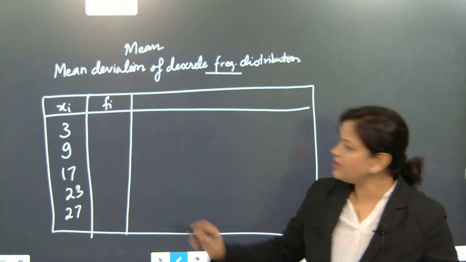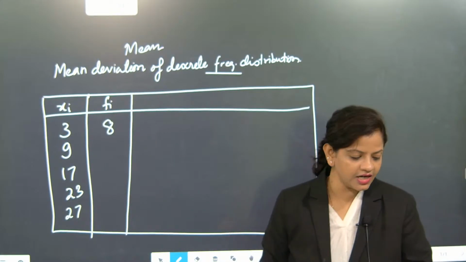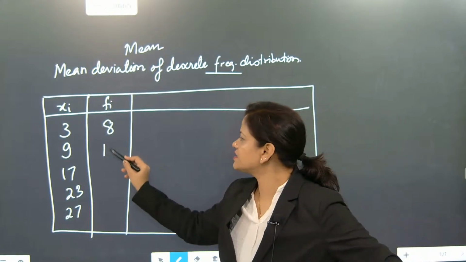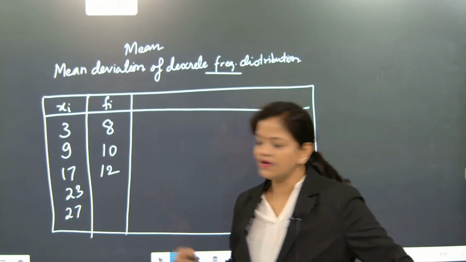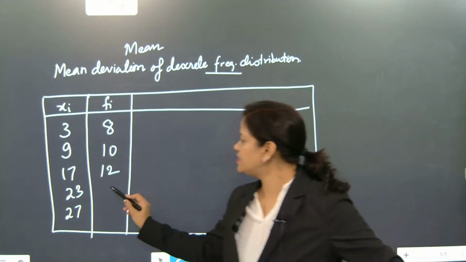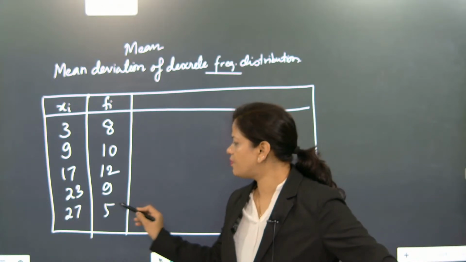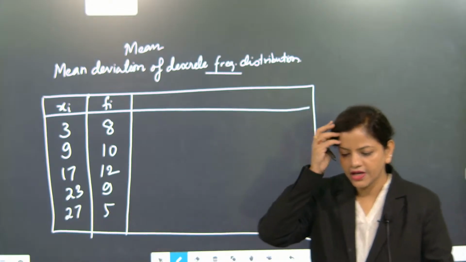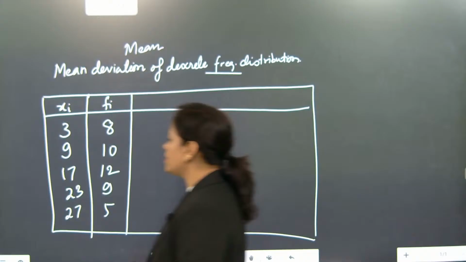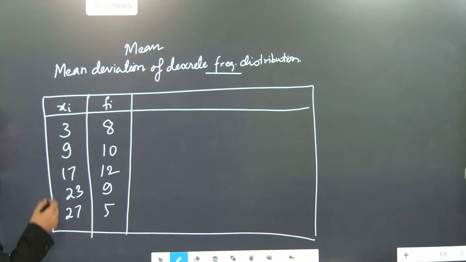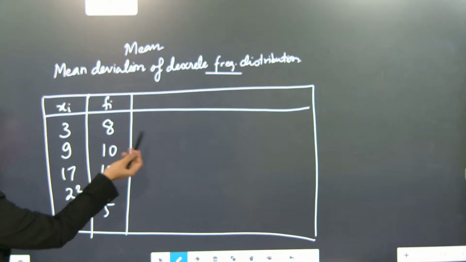So here the frequency is 8. 3 has come how many times? 8 times. Next, 9 has come 10 times. After that, 17 has come 12 times. After that, 23 has come 9 times. And 27. Once this topic is over, I will start the sample paper again. Now look here, frequency. You can assume any value as the mean and start the method, or directly multiply and finish.